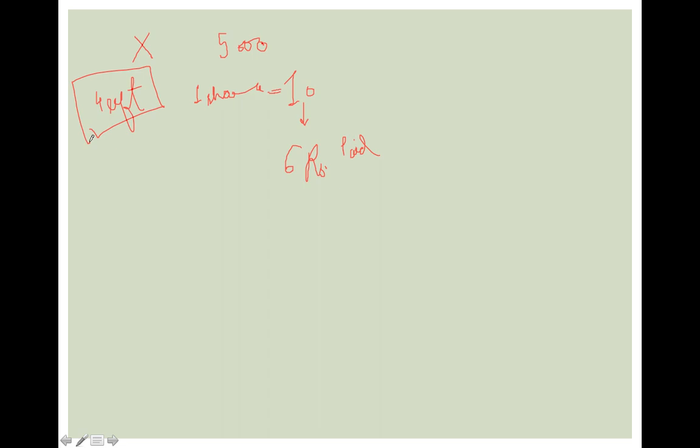He will be liable only for the amount which is unpaid by him. Means 4 rupees is left, and the total number of shares was 5,000, so 5,000 multiplied by 4 accounts for 20,000 rupees. That means now he is liable only for 20,000 rupees, and beyond that 20,000 rupees he is not responsible for anything.